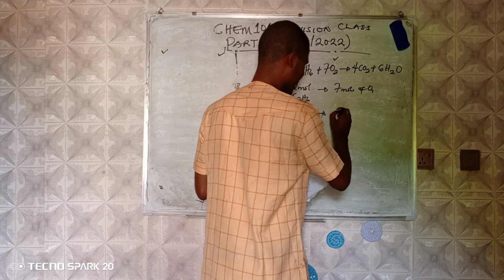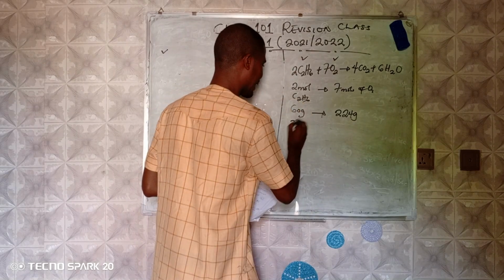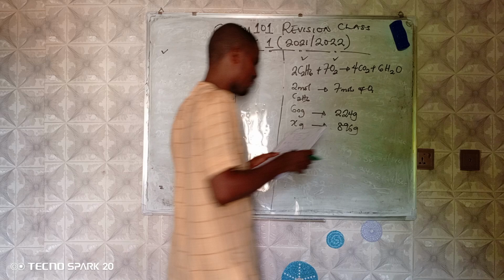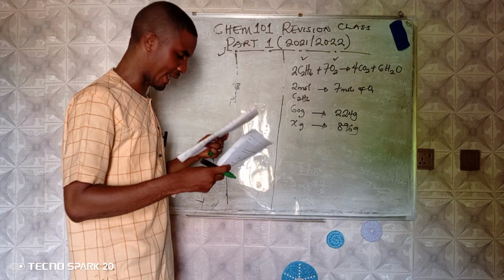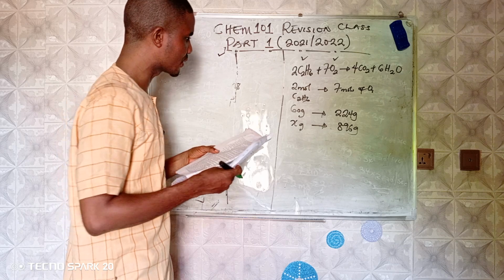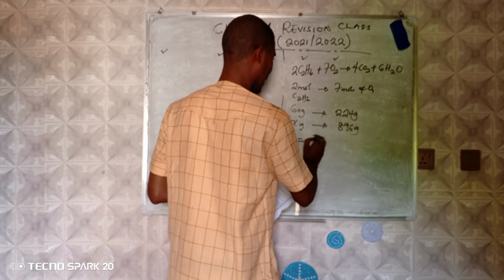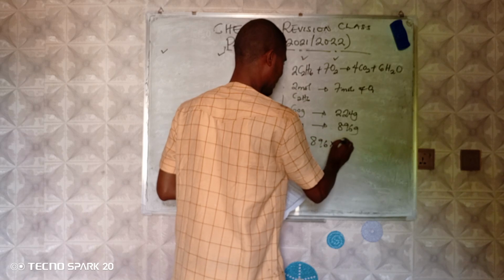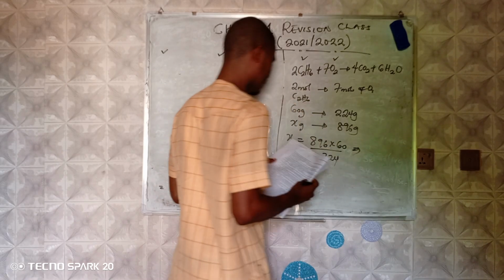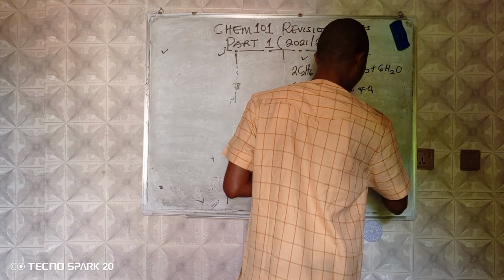Of this produce 224 grams of this. Then X grams of this will produce 896 grams, converting what we have there in question number 38. 28 moles, if you convert it to gram, you have this. So if you cross multiply, you have 896 times 60 over 224. And if you do that very well, you are going to have 240 grams.